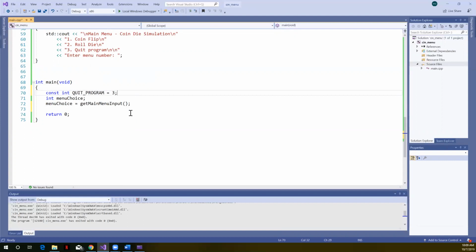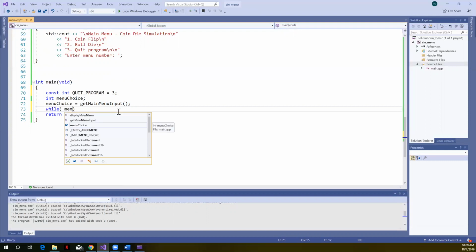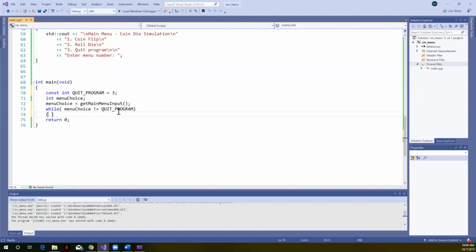That's the user's quit choice. So we could have something now that says, we can still get the menu choice. And we can say while menu choice not equal to quit program, let's now handle the menu choice. I'm going to use the switch structure. I'm going to say switch on menu choice.